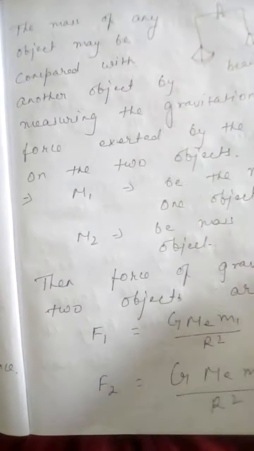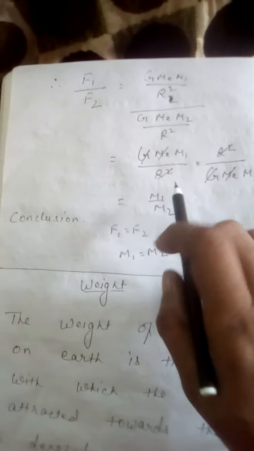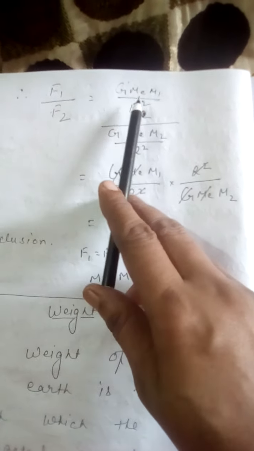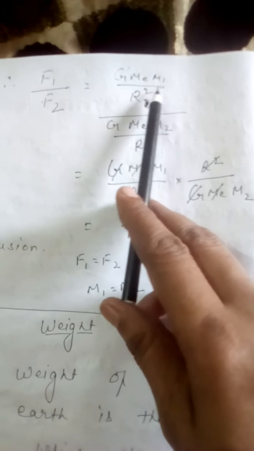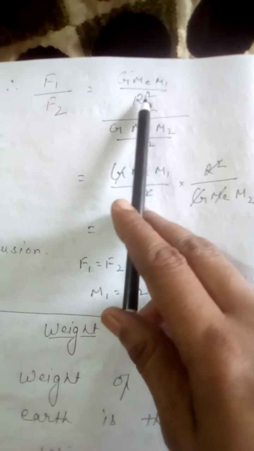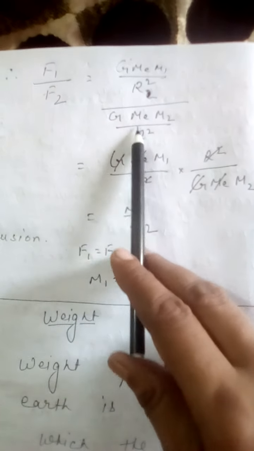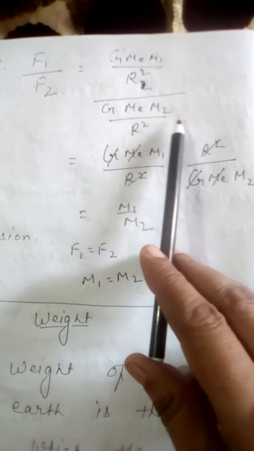If you compare both forces of attraction, you will find that F1 by F2 is equal to G mass of the earth into mass of one object by r square, divided by G mass of the earth, mass of the other object divided by r square.